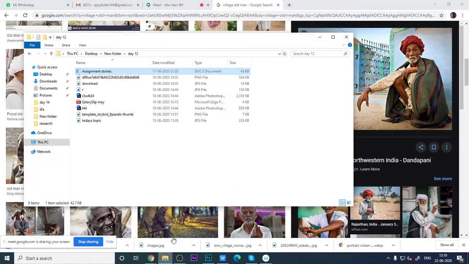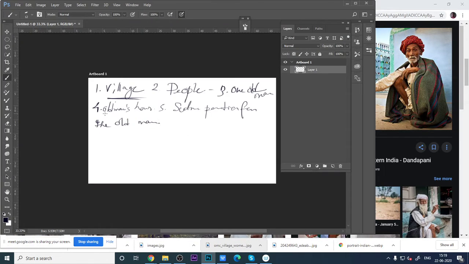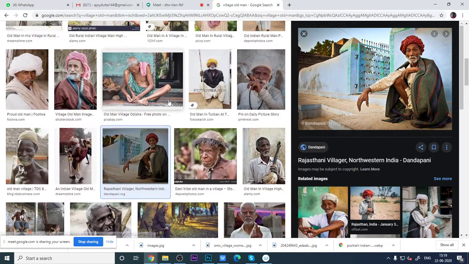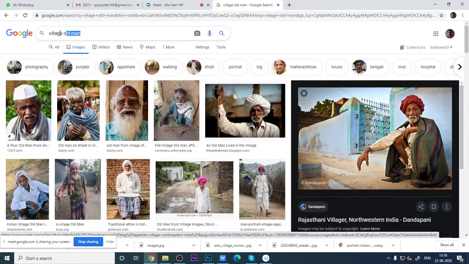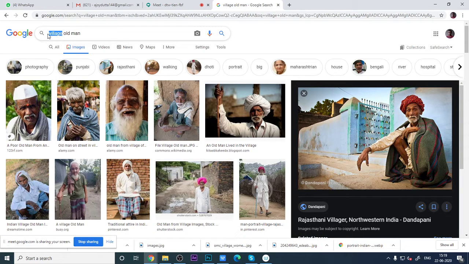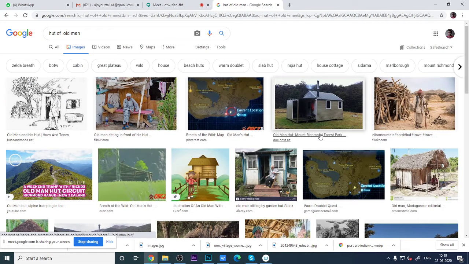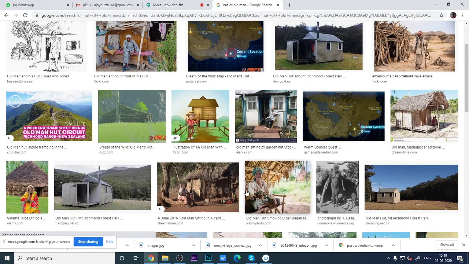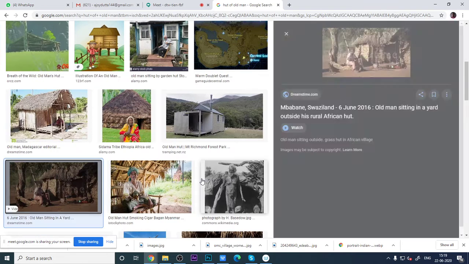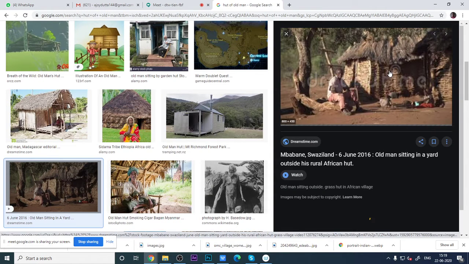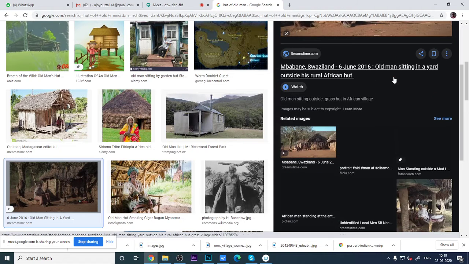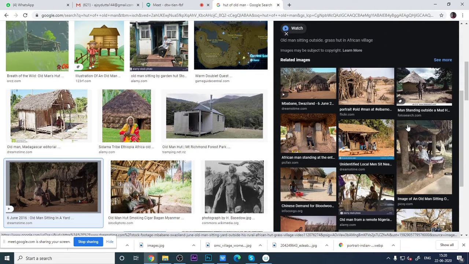Okay, then what do I have to do? Old man's home. Here I will type hut of old man. Why am I taking this one? In this way, you have to search. You have to decide and think about what you can do and how you can use your own knowledge, or you can take the pictures for that. See, I have already taken this kind of thing, right?